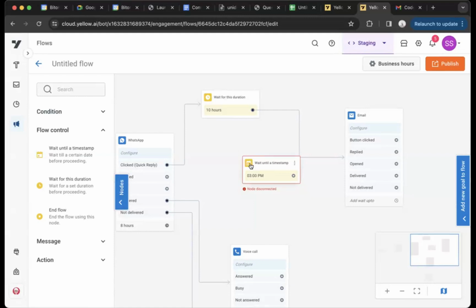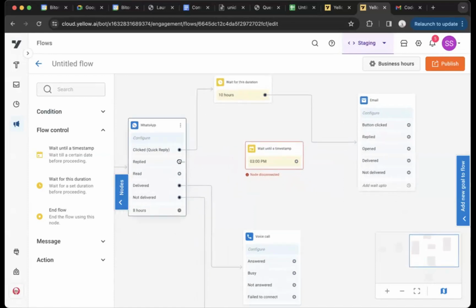Let's say the wait until timestamp is 3 p.m. here. What I mean by this is, I'll connect this here to this node. I have 3 p.m. here. If a particular user enters this node at maybe 11 a.m. today, the user will proceed ahead at 3 p.m. that day itself. But let's say there are certain users who reach this node at maybe 5 p.m. today. Since it is past 3 p.m., we will wait for the next possible 3 p.m., that is tomorrow 3 p.m., and then the user will move ahead.